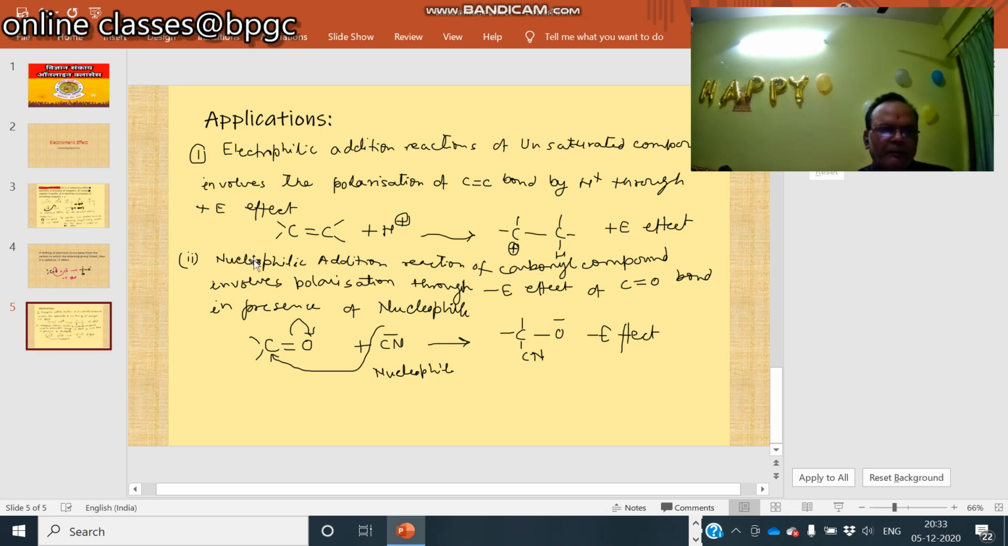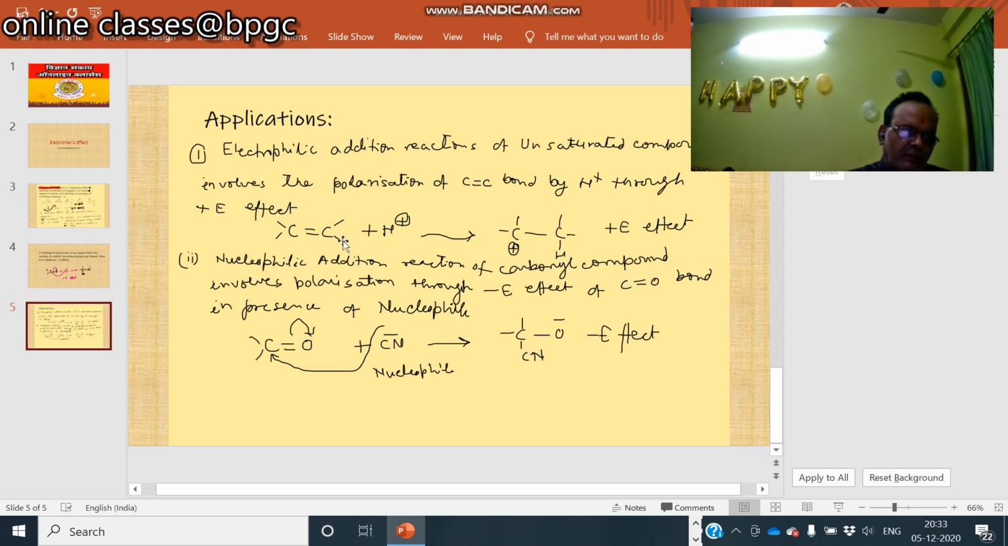Now, applications of electromagnetic effect. There are two applications of electromagnetic shifts. One is electrophilic addition of unsaturated compounds. It involves the polarization of carbon-carbon double bond by electrophiles such as H plus through plus E effect.